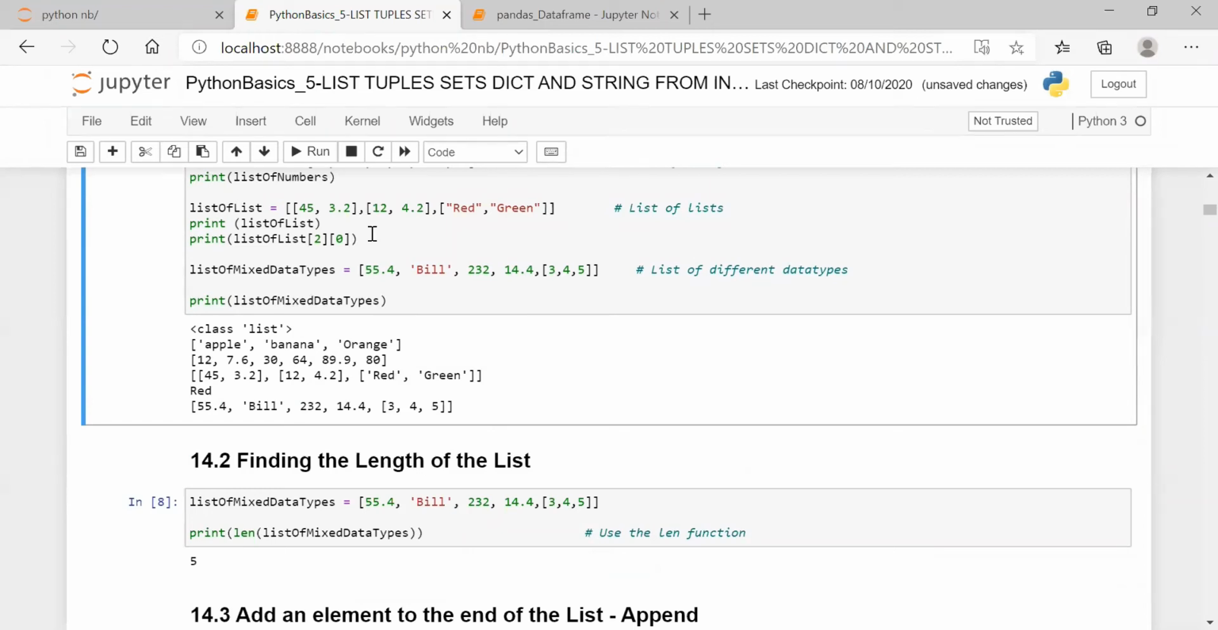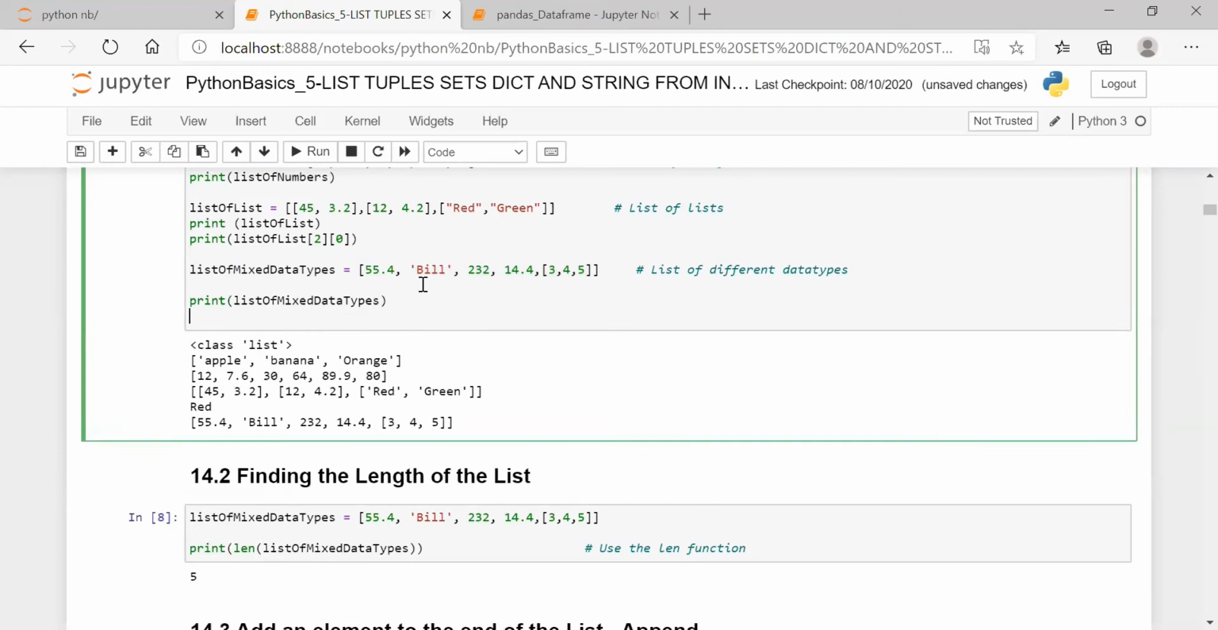Understood, sir. The next one is list of mixed data types. This is what I wanted to say. Mixed data types: it can be a float, a string, an integer, or again another list. So how many elements do you have in this list? What is the length of the list of mixed data types? 0, 1, 2, 3, 4. So 5. It is correct.